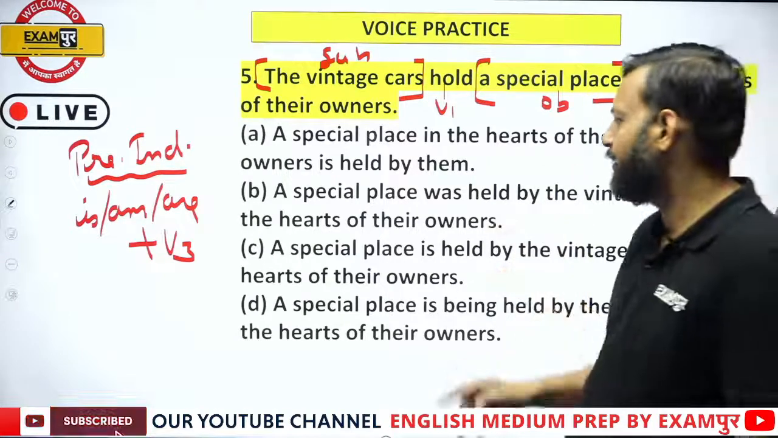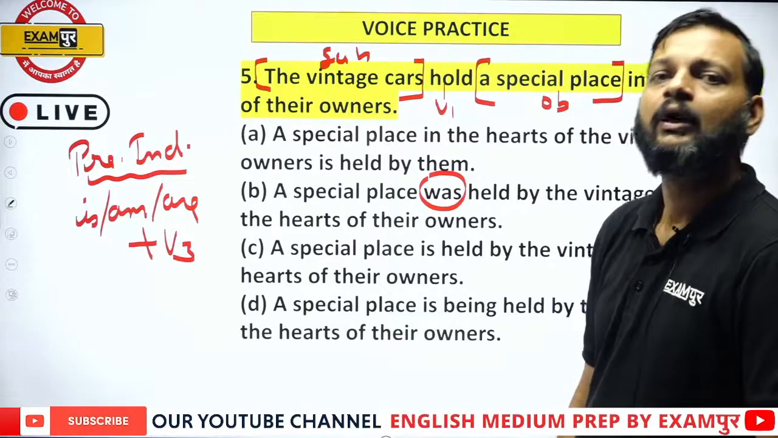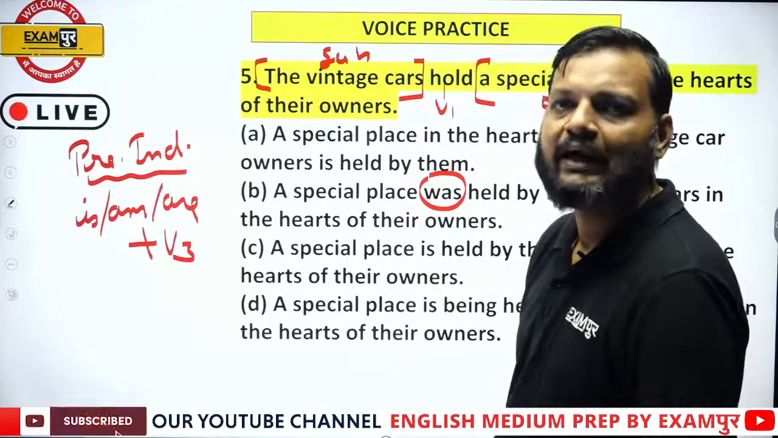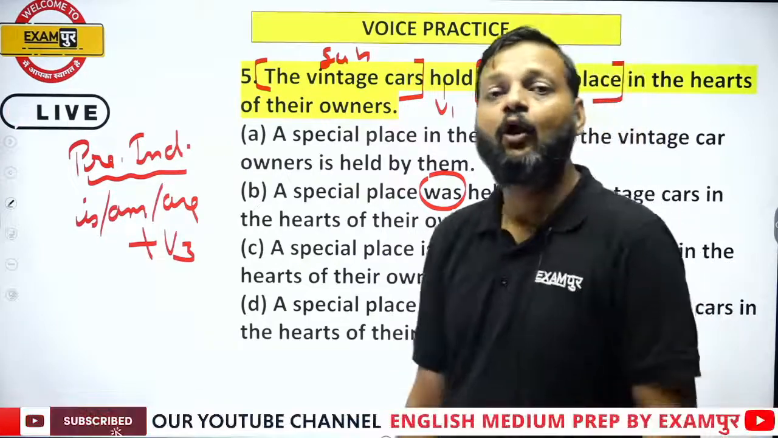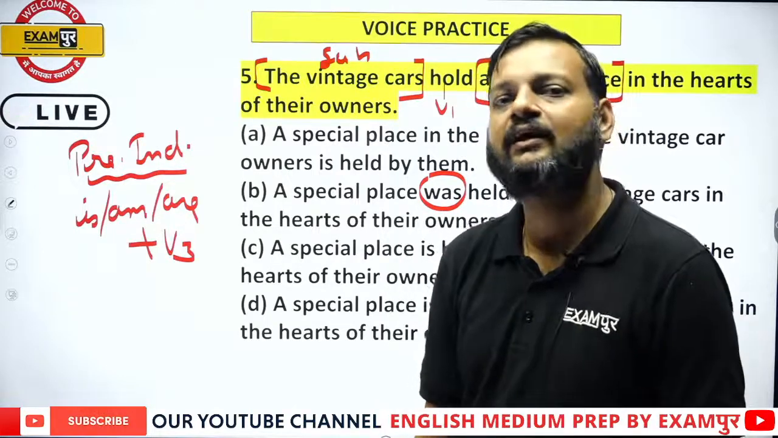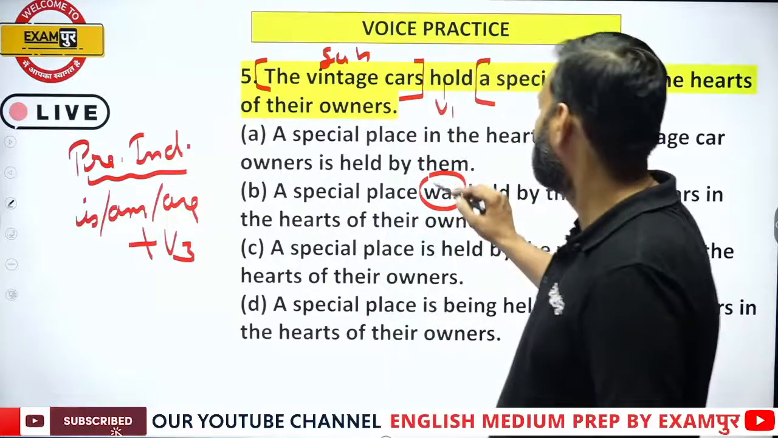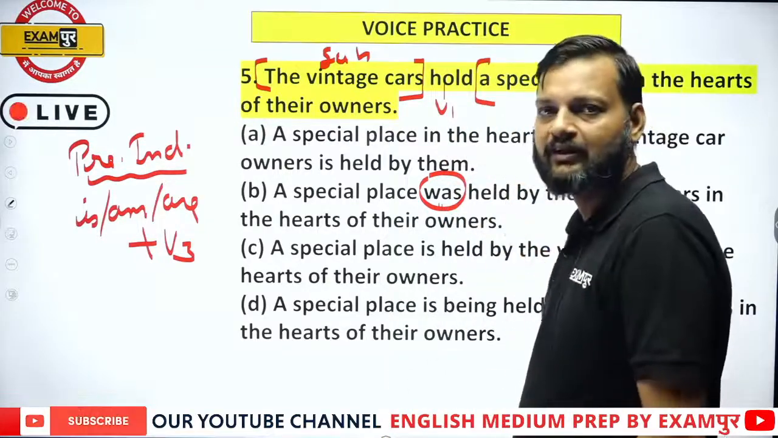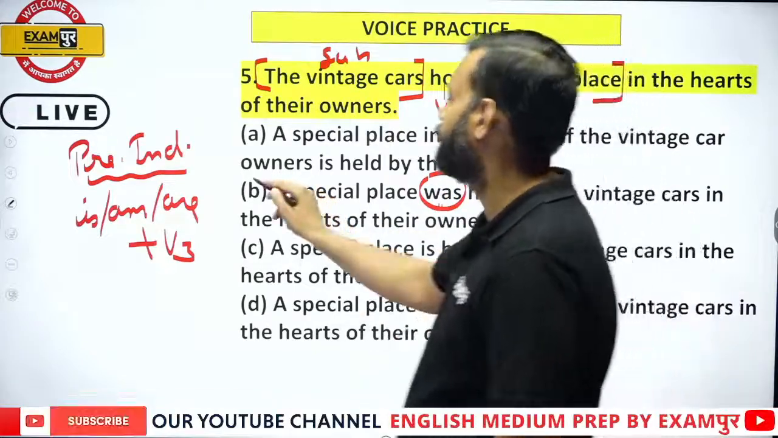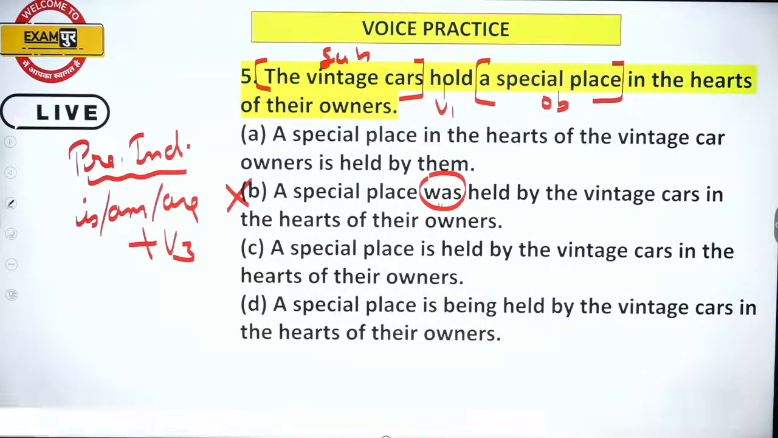So eliminate the sentences. Here we have was. As I told you, when we change a present indefinite active sentence into passive, it becomes is/am/are plus V3. Always remember that tense does not change while changing an active sentence into passive. Tense remains the same, but here was is past. The active sentence is in present, but option B is in past. So eliminate this option, it cannot be the answer. A special place is held by the vintage cars.